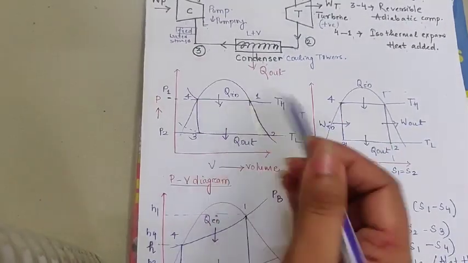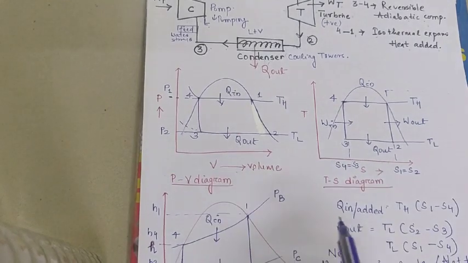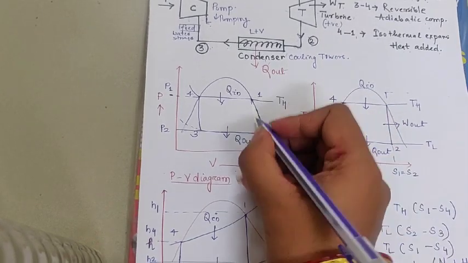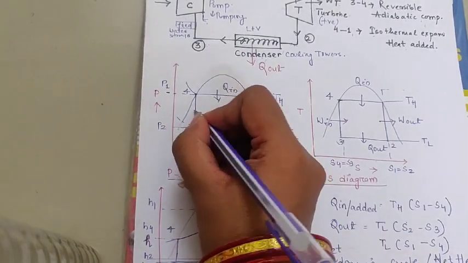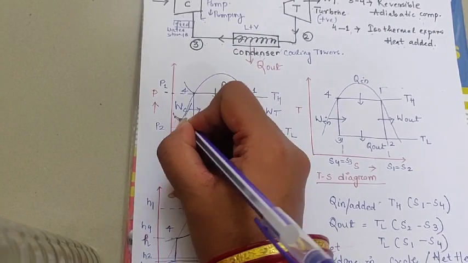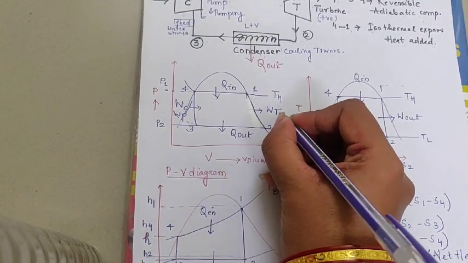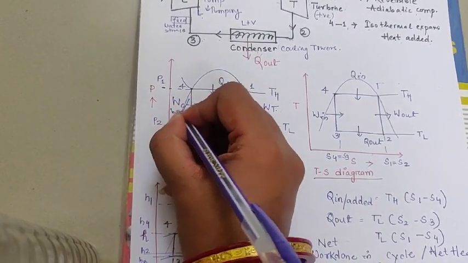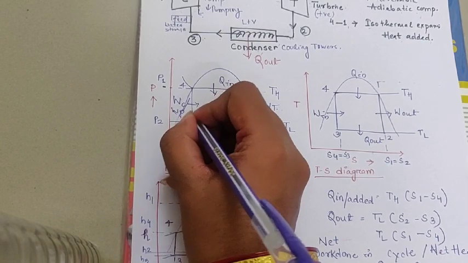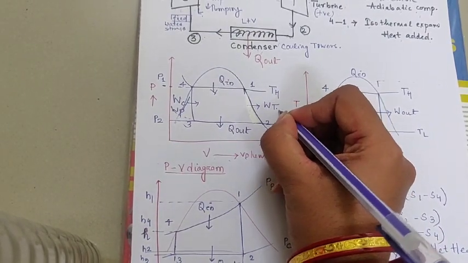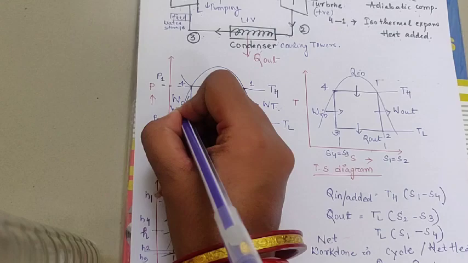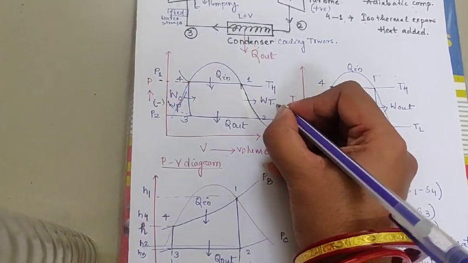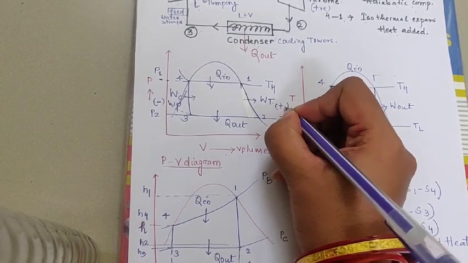Look at the picture carefully in the PV diagram. Here is point 1, point 2, here the WT, here WC or WP. Here is the work output in the turbine, and work done on the pump. Here work done by the turbine, here work done on the pump, so the work on the pump is the negative one. Here work done by the turbine is the positive one.